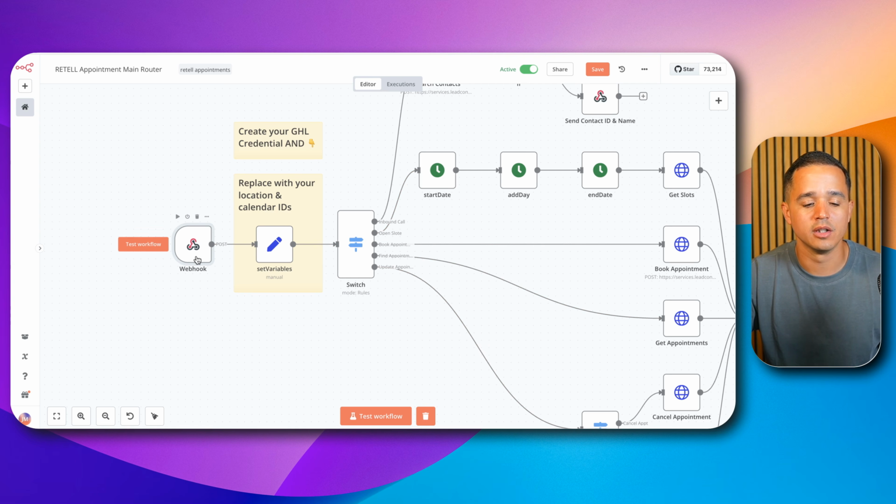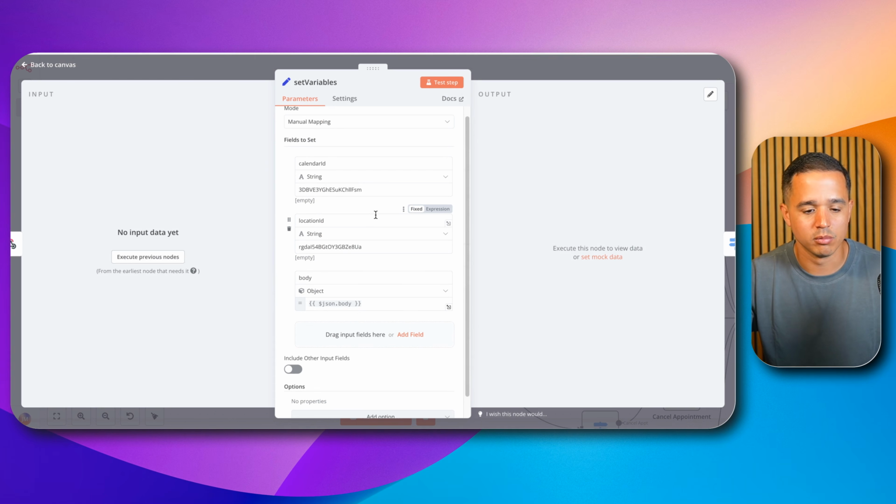So if you come over here, we have the webhook. That's self-explanatory. That is the trigger. Essentially, it is listening for a message from Retell AI. Once that message is received, it's going to start the workflow. And here we already went over this, but we're setting variables. All this is doing is setting values that are going to be used over and over again inside of the workflow.